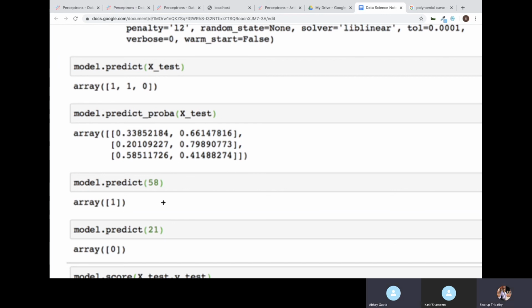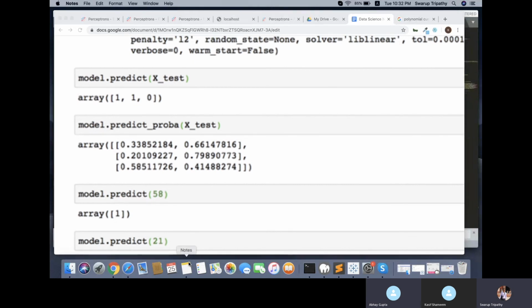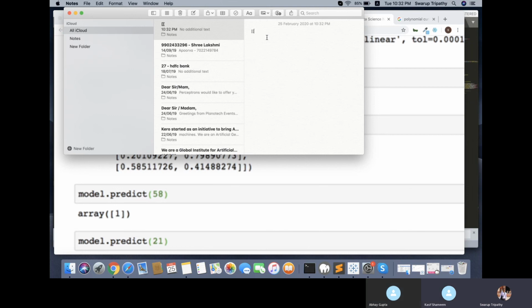See, model.predict, in the output one square bracket is there, but you have to use two square brackets. Let me type it. See, you have to pass it like this: a round bracket, then two square brackets. Okay, got it. Now I'm getting it.